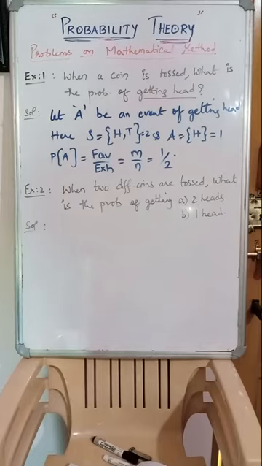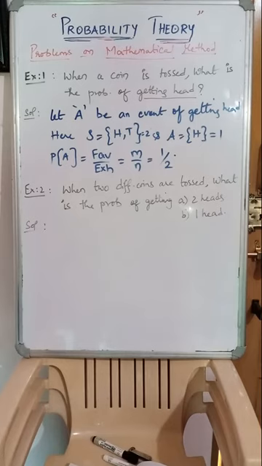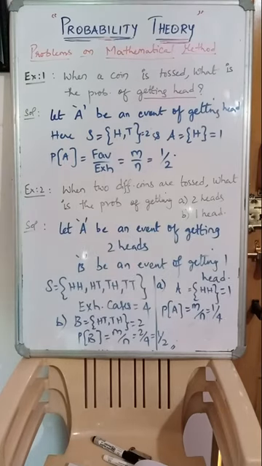Here also it is the probability of getting heads, but the number is changed, 2 heads and 1 head. So two different events are there: one is getting 2 heads and the other is getting 1 head. So let A be an event of getting 2 heads and B be an event of getting 1 head.